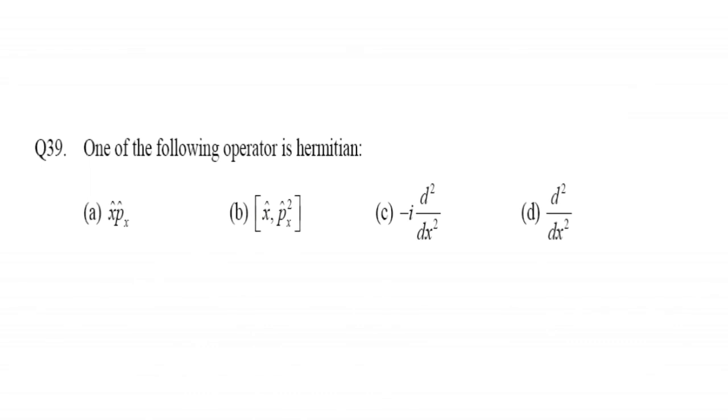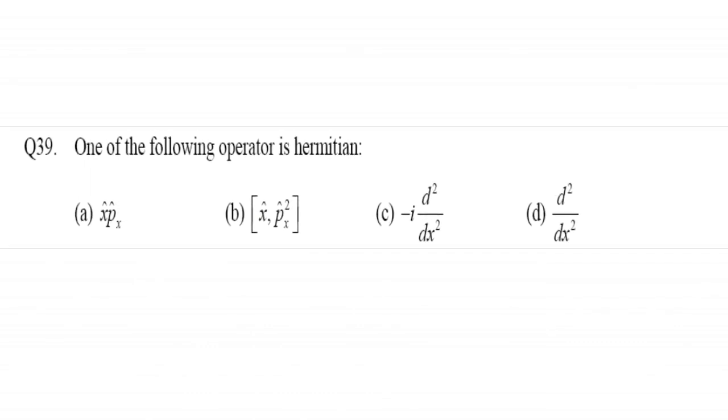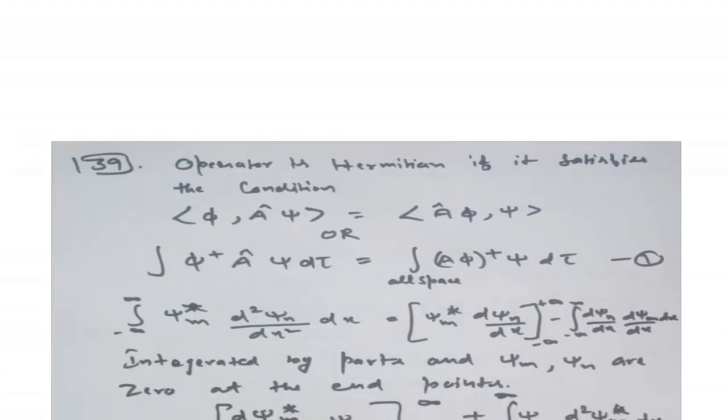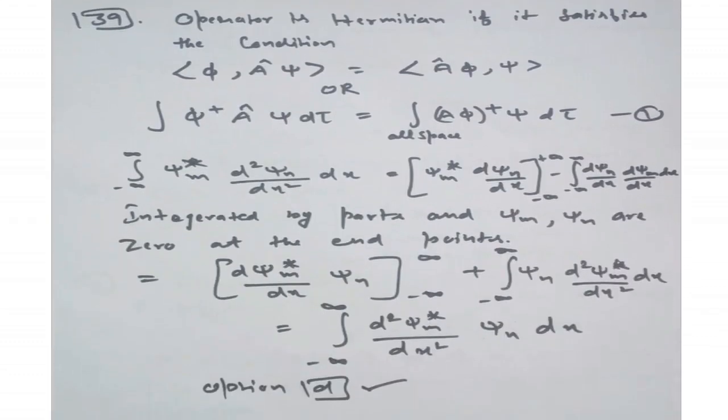Now let's come to the question number 39, which is, one of the following operators is Hermitian. So here from these given options you have to find out which operator is Hermitian. So the operator is Hermitian if it satisfies the condition. The first is the expectation of phi comma A cap psi equal to A cap phi comma psi. Or you can say that integral of phi star A cap psi d tau equal to integral of A phi star psi d tau. So here when we apply this condition to option D, it will satisfy.